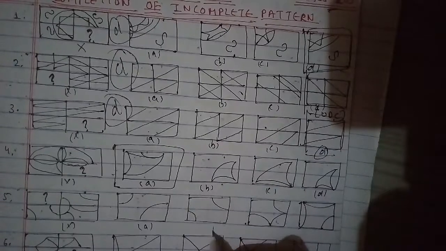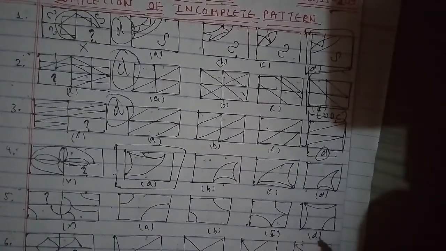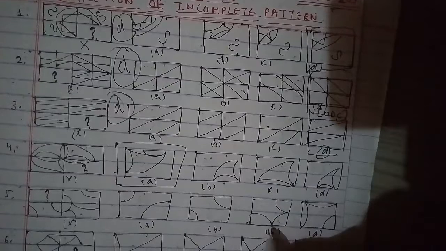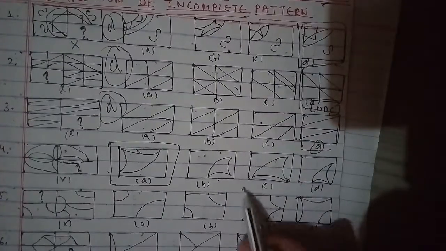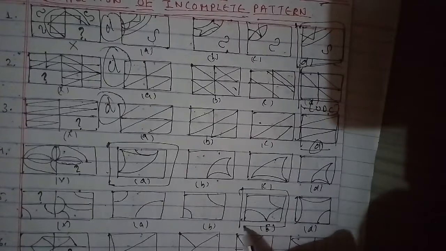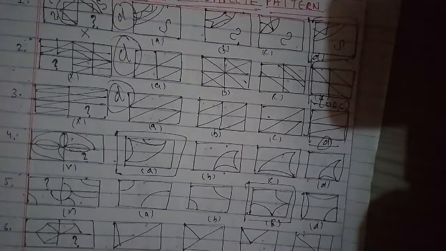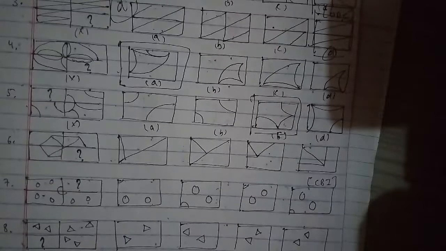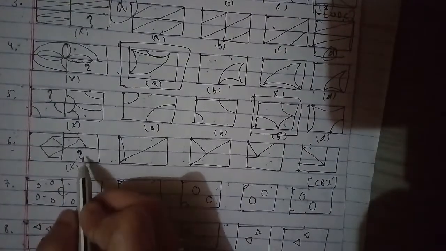Let's go ahead to find another new question, the sixth question. This has been the cross figure, the missing figure which we have to find out. This has been A, B, C and this has been D. The figure that completes this particular figure, the C figure, will be the right answer for this question as well.